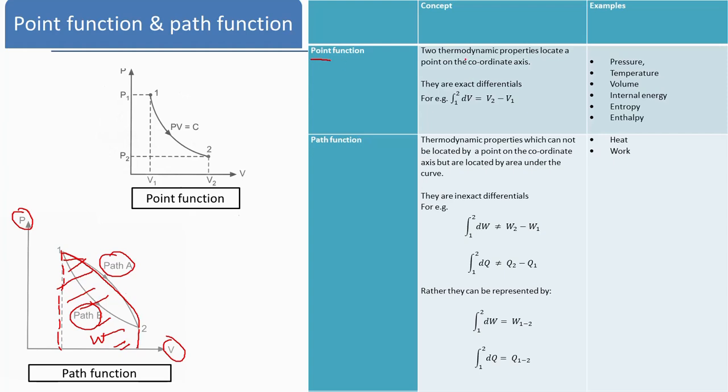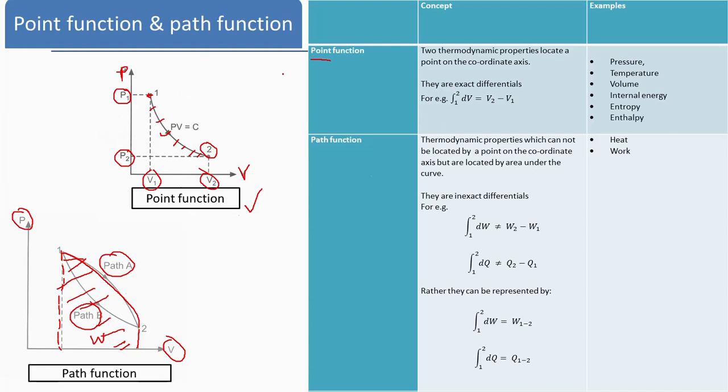Point function: two thermodynamic properties locate a point on the coordinate axis. So here you have pressure and volume as the coordinate axes. Then state point 1 is characterized by P1 V1, and state point 2 is characterized by P2 V2. Any other intermediate point will be characterized by P3 V3, P4 V4, etc. So the point is important, and at each distinct point the values, that is pressure and volume, are different. So that is known as the point function.